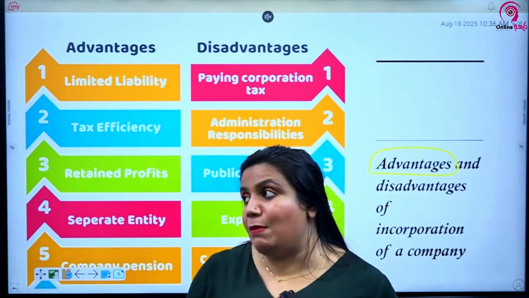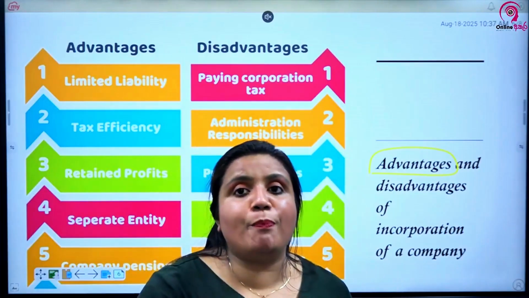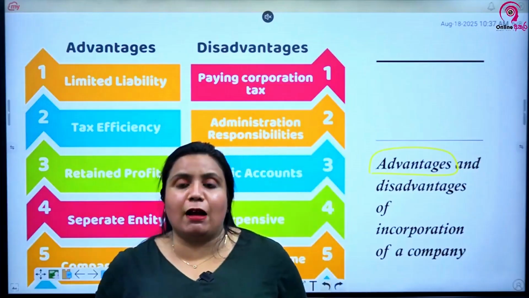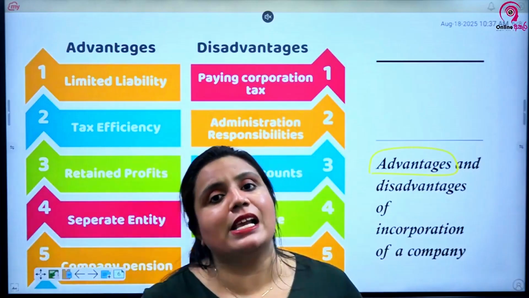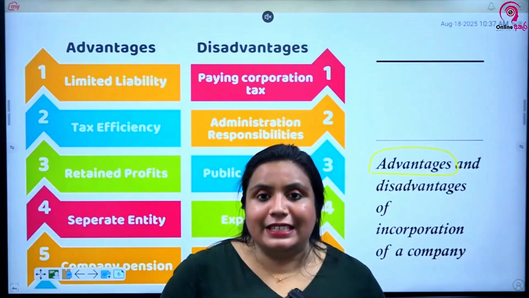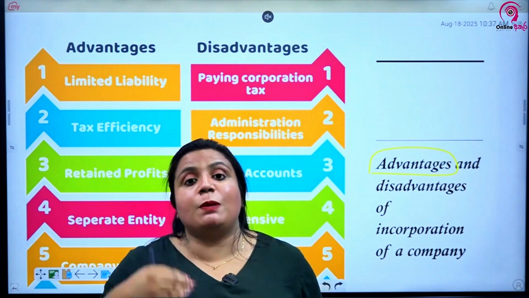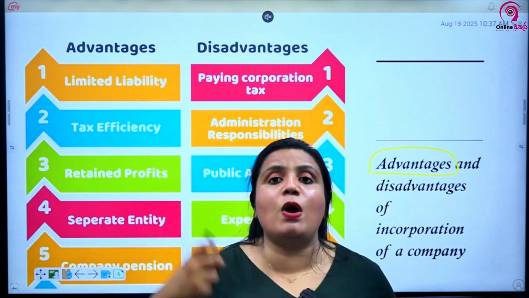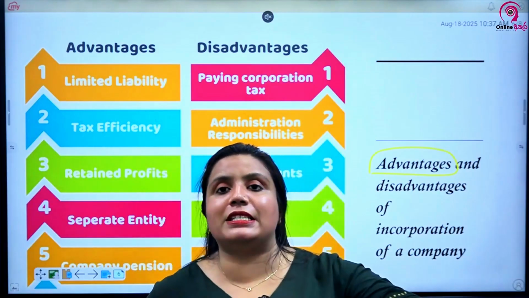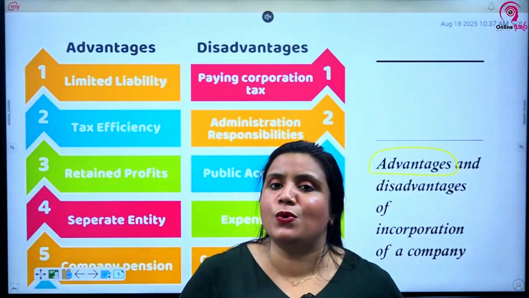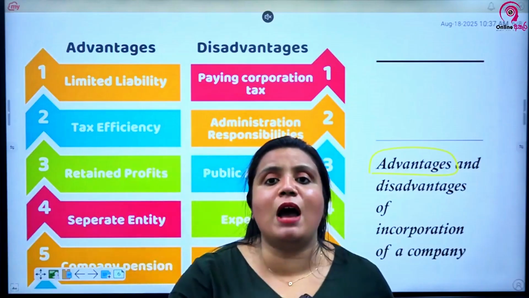Next one, limited liability. As I told in the previous slide, the limited liability of the shareholders, right? If a sole proprietorship or a partnership collapses, big problem, right? If they can't pay the debts, the loans, the creditors, the owners will have to pocket it out from their own personal funds. They have to pocket it out from their own money. They can't say, no, it's the business, now business has collapsed, I also don't have money. You can't say that, right? You have to pay from your own money up until you prove in court that you are bankrupt.